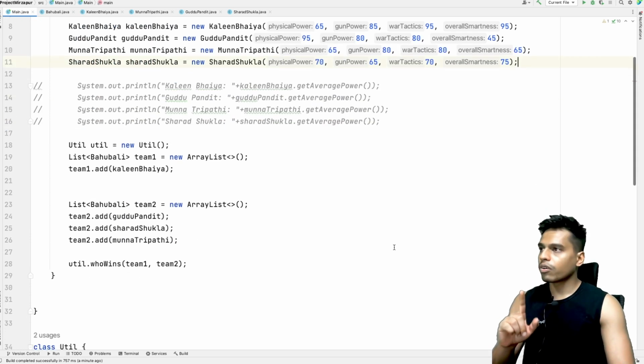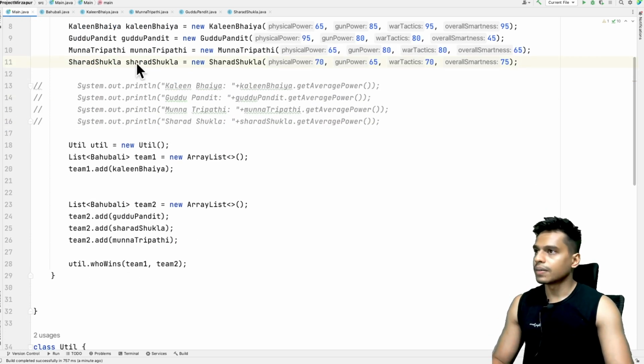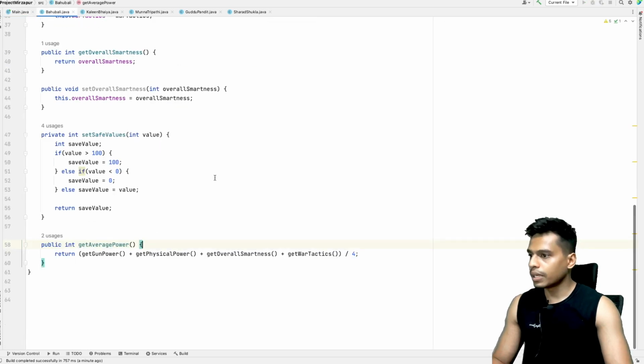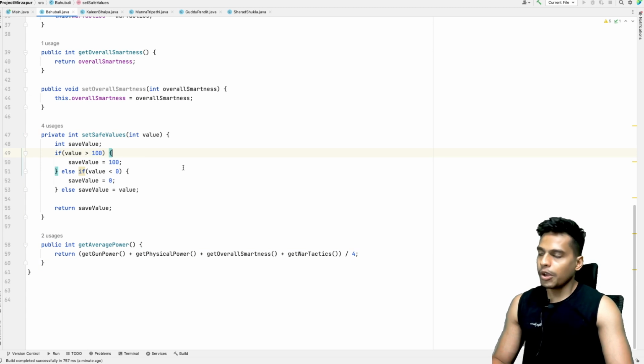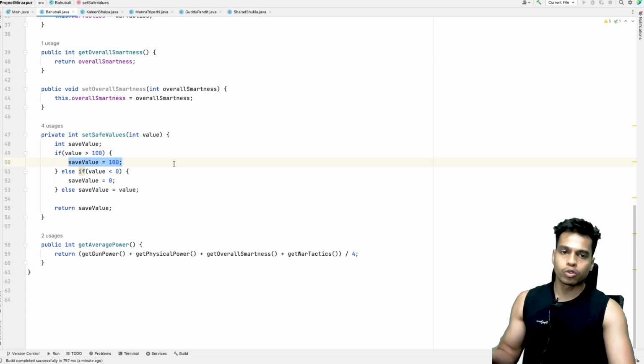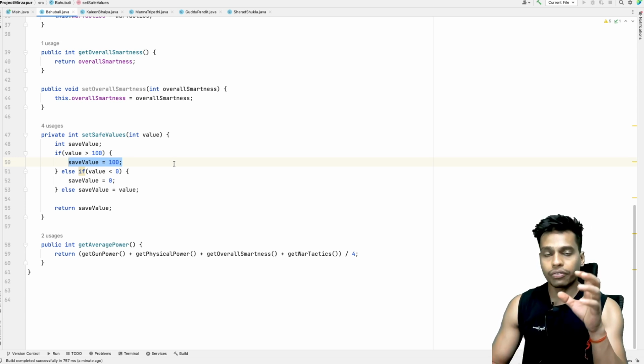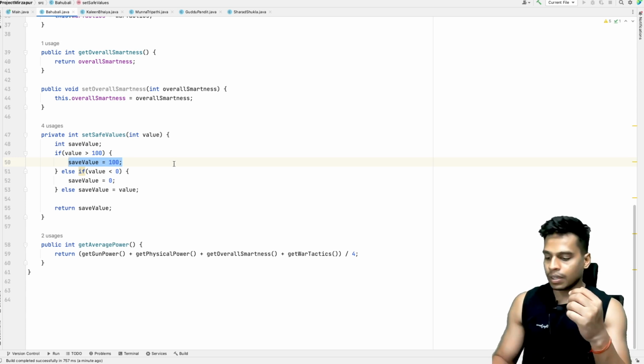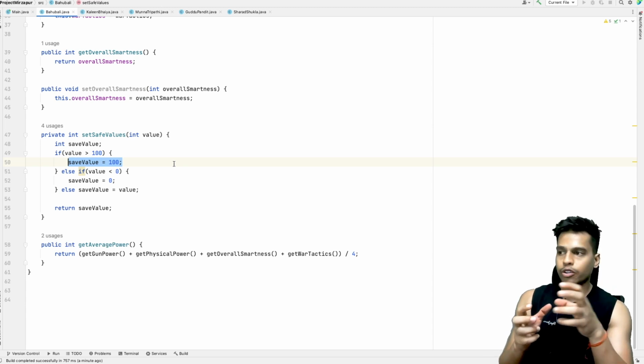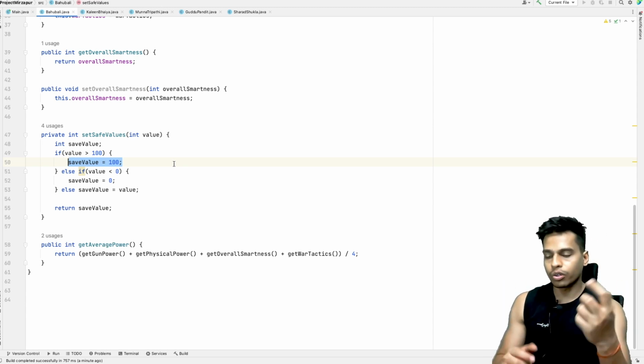Okay, one more thing that I want to show is, let's go to the Bahubali class. Now what will happen if the user sets a value that is beyond 100 or less than 0? It sets the value to 100. It's just a safe call. Now what if you don't want this? What if you want to throw an error that says you cannot have a value more than 100? How do you do that?